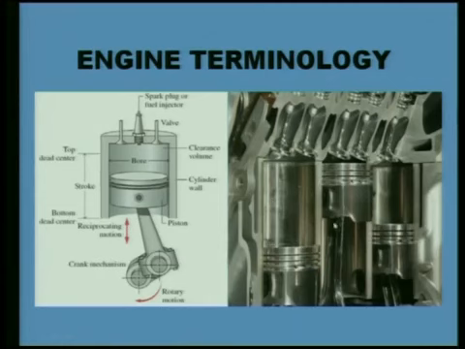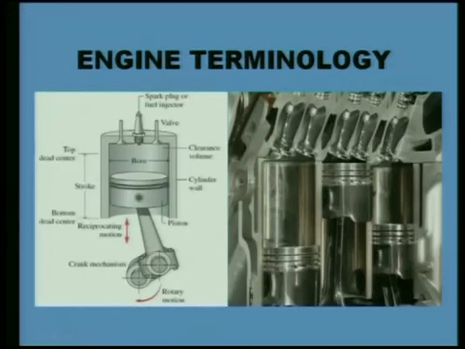When combustion is taking place in one of the cylinders, the temperature inside the cylinder will be very high, and the metals which we are using for the construction of the cylinder and piston may not sustain that much high temperature. So for maintaining constant temperature inside the cylinder, cooling water is being supplied through these pockets. Cooling water is getting circulated, taking some of the heat, and that heat is rejected into the surrounding.